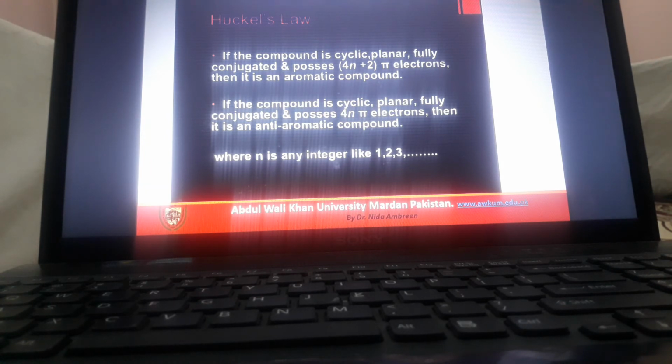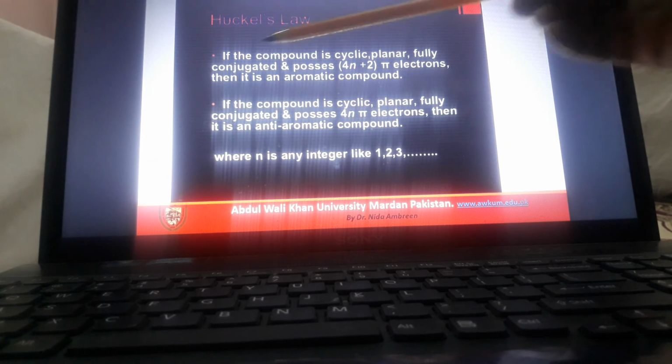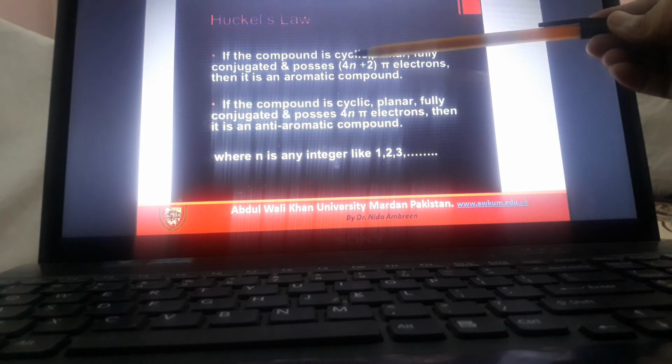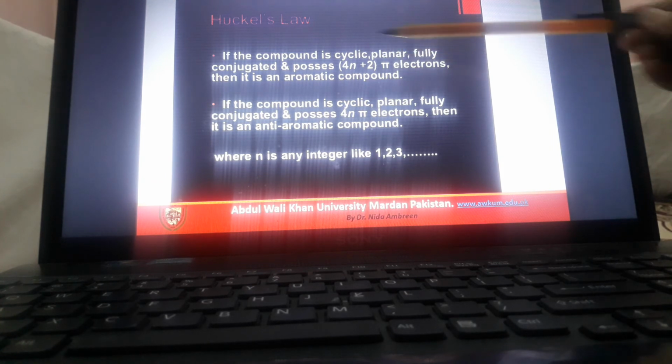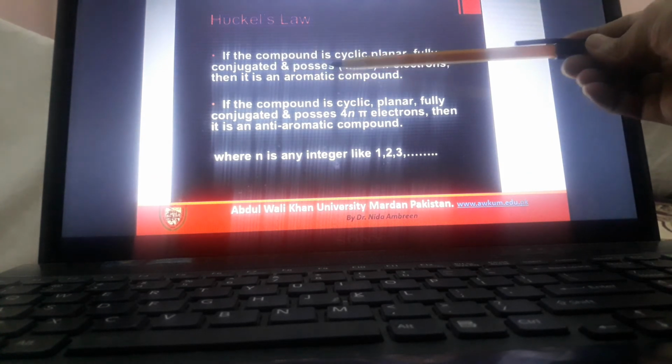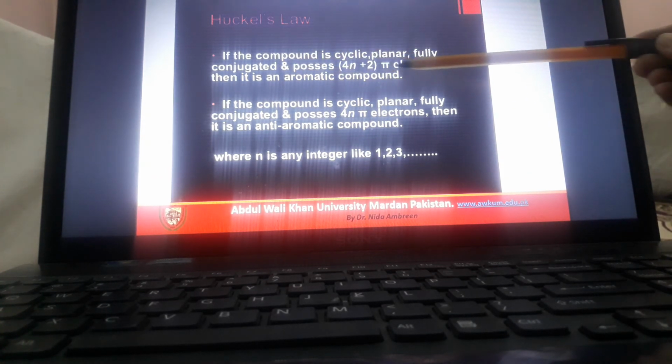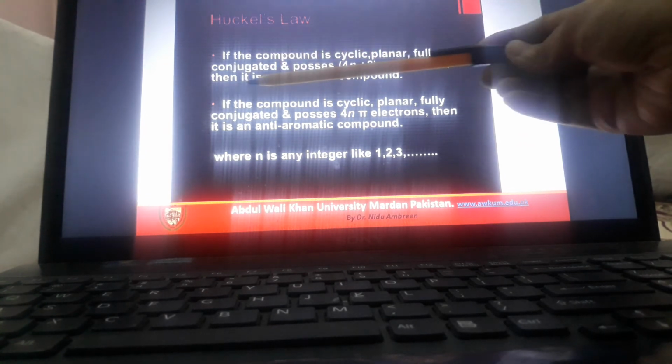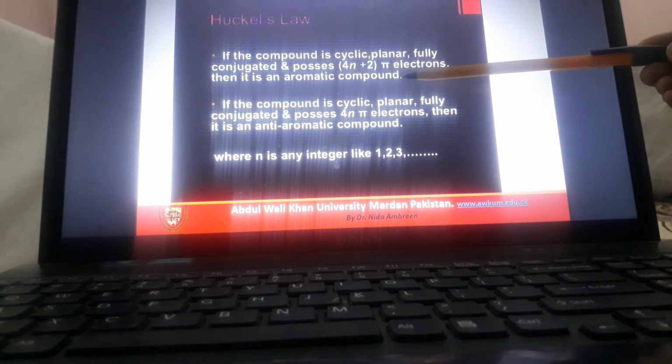Now the Huckel law for aromatic compounds: if the compound is cyclic, planar, fully conjugated and possesses 4n plus 2 pi electrons, then it is an aromatic compound.